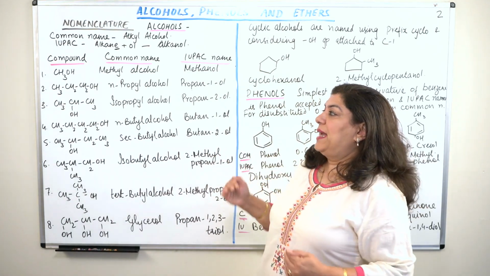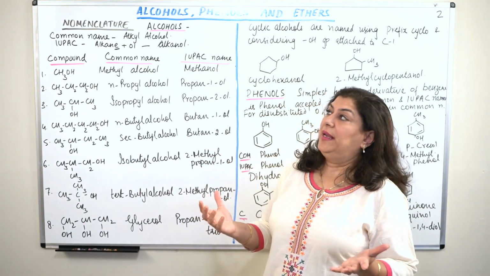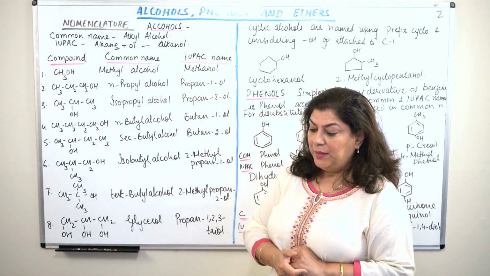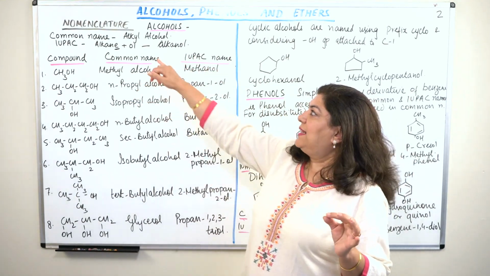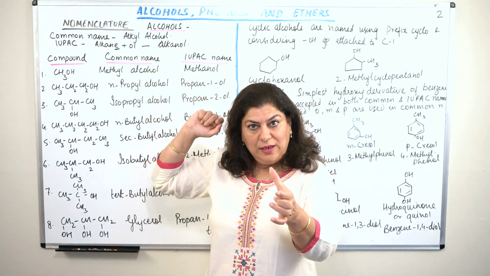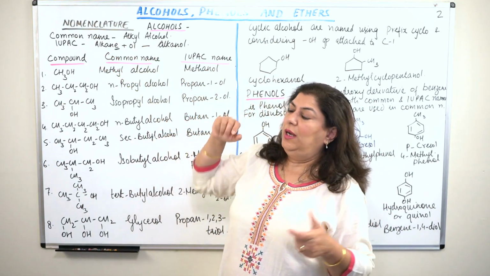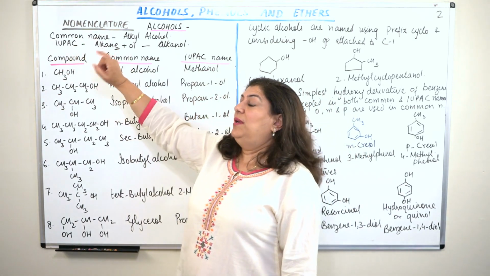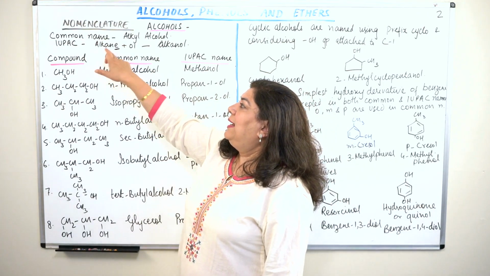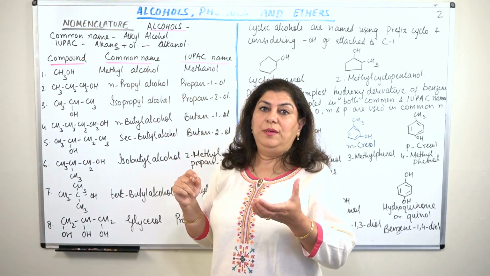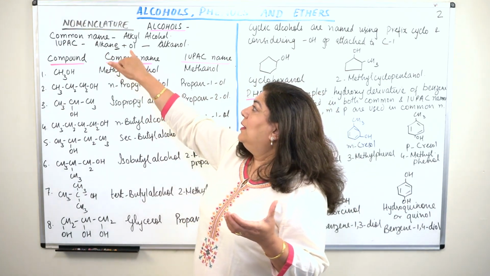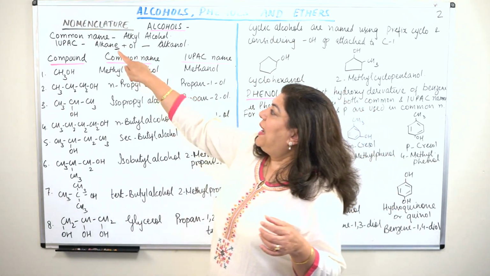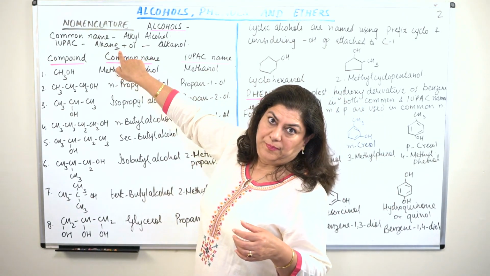So let us take some examples of alcohols and see what their common name is and what their IUPAC name is. But what is the general rule? As I said, in the case of the common name, we write the alkyl group and we finish it with alcohol. And generally for the IUPAC name of an alcohol, the parent hydrocarbon is the alkane, and OL is the suffix that we use. But for the alkane, we remove the E.